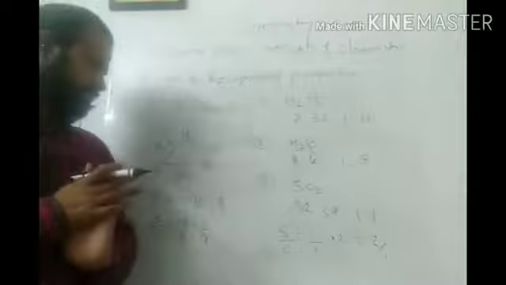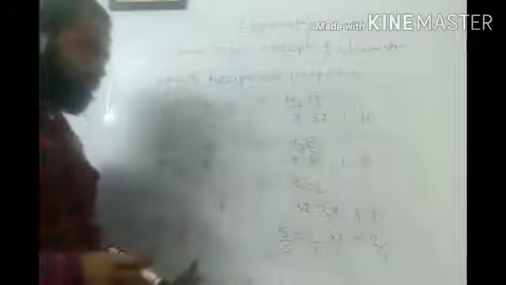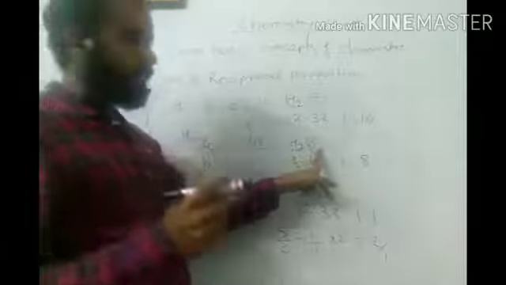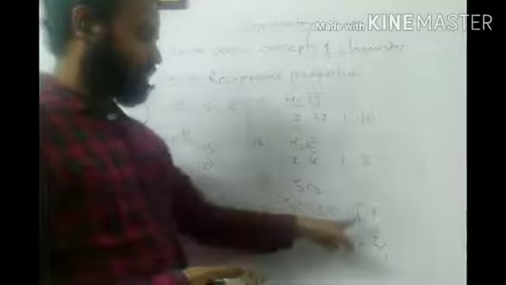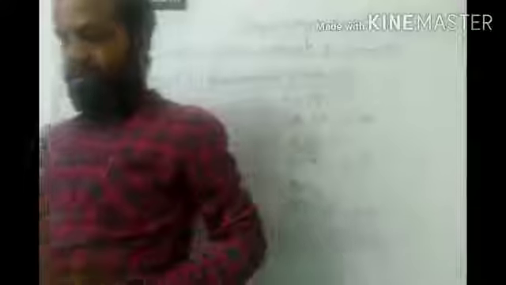Then if we take the ratio of sulfur to oxygen between these two compounds, it is 2:1, and here sulfur to oxygen, it is 1:1. Means if we combine two elements with the same mass of a third element, I am combining sulfur and oxygen as two elements with the same mass of hydrogen, then I will get this mass ratio as 1:1 or a multiple, with each other, means sulfur with oxygen. So this is the statement of this law of reciprocal proportion. Now we will see one more example and understand this.